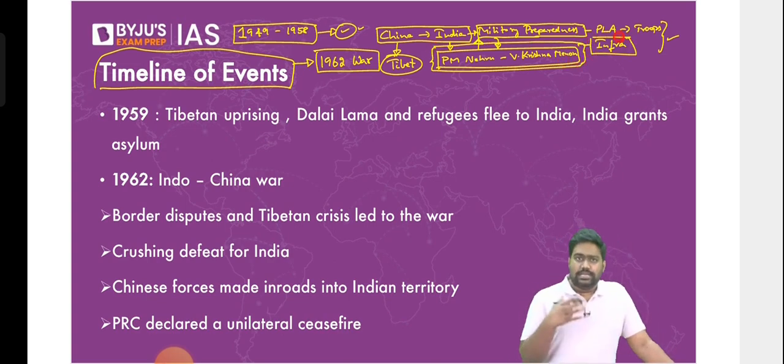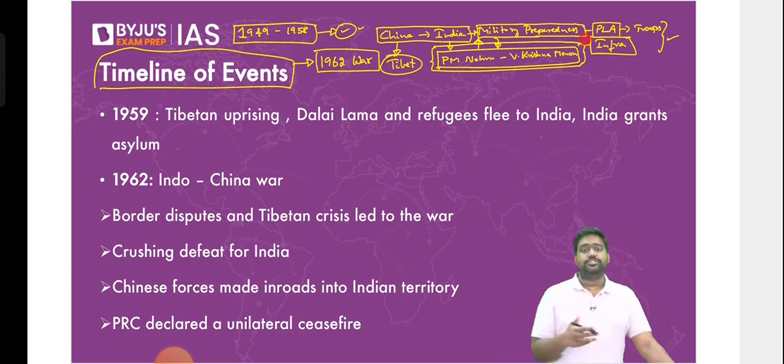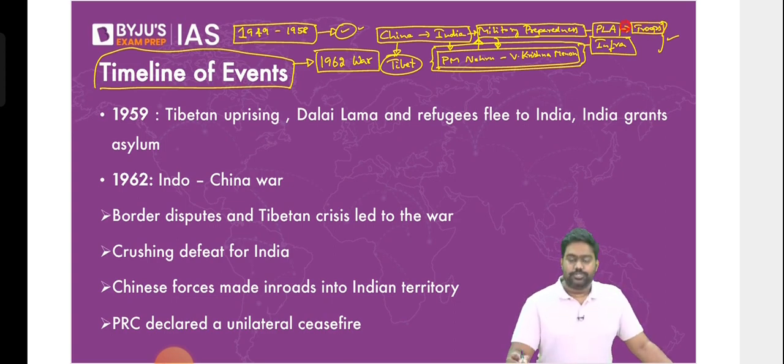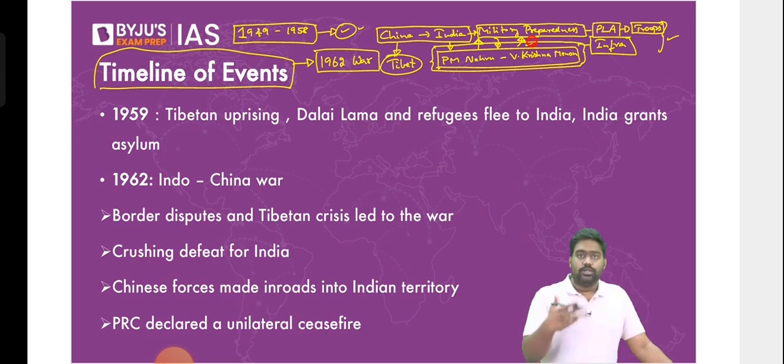So by the 1950s, there were clear indications that China was getting aggressive day by day. There were intelligence reports from the IB that China was stepping up its troop deployment. It was creating the right infrastructure to quickly mobilize troops, and it was solidifying its position, whereas India was on the back foot. And the then Indian leadership has been blamed for not preparing adequately for what China was planning.